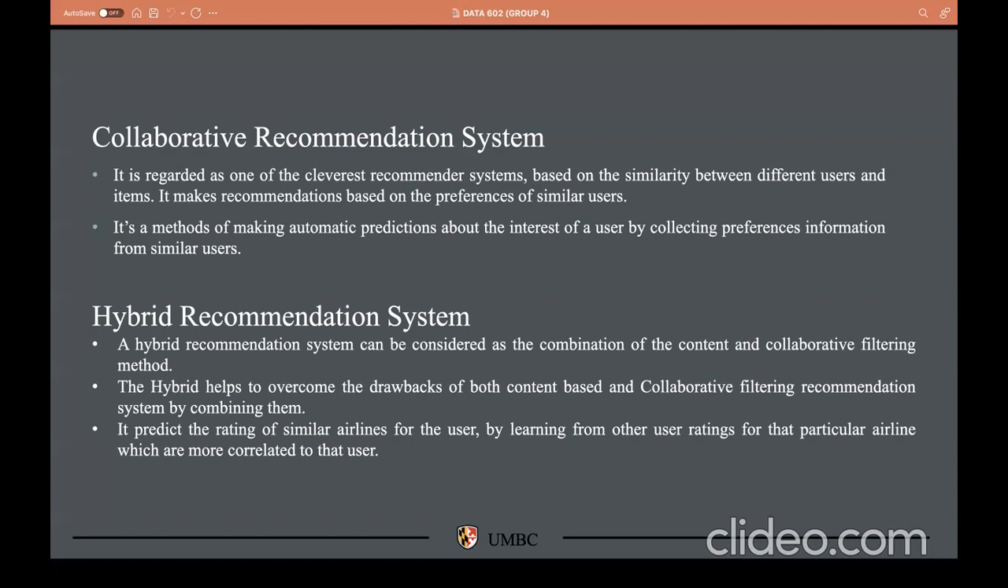The hybrid based recommendation system is one of the most accurate recommendation systems, where it tries to overcome the flaws and drawbacks of both the content and the collaborative filtering systems by combining them. So in the content based system, no user's past history is taken into consideration. And in the collaborative recommendation system, the past history has been taken into consideration, but when a new user comes, it's not very accurately giving recommendations.